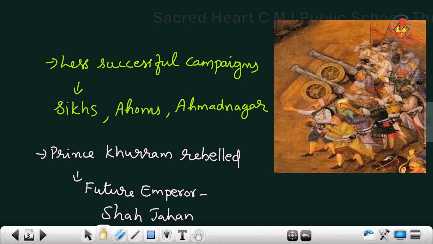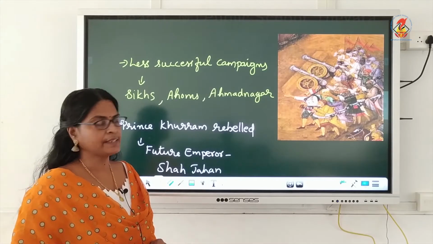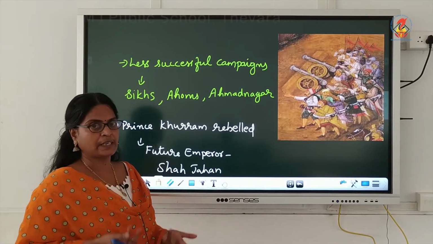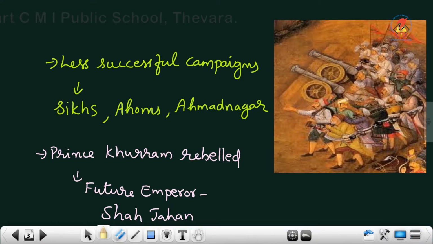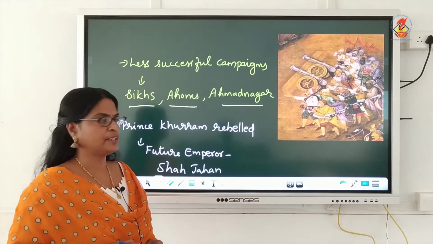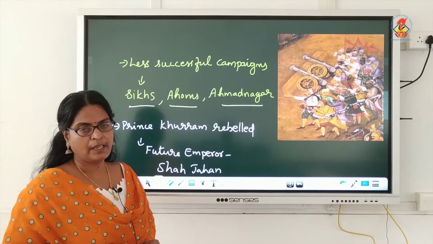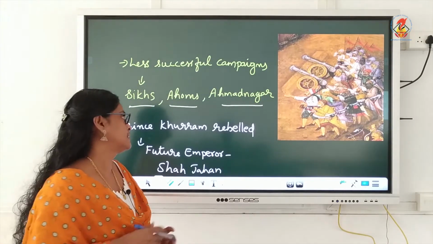Then Jahangir also continued campaigns, but some were unsuccessful. Which were the unsuccessful campaigns? Means less successful. He campaigned against Sikhs, Ahoms and Ahmadnagar. He sent military troops to them, but they were less successful.